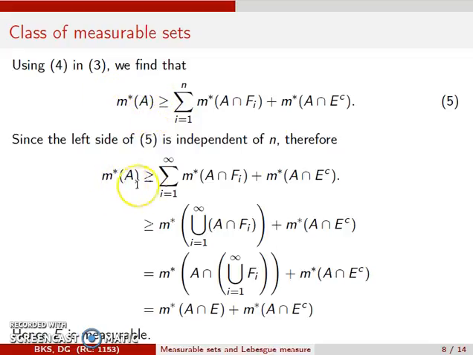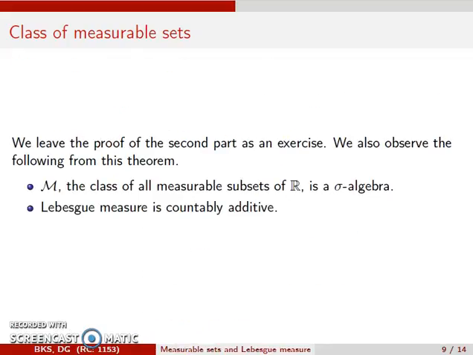Therefore, m star of A is greater than or equal to sum of m star of A intersection Fi, where i goes from 1 to infinity, plus m star of A intersection E complement, and by countable subadditivity of outer measure, this sum is greater than or equal to m star of this union, and this equals m star of A intersection E plus m star of A intersection E complement, and this shows that the set E is measurable.